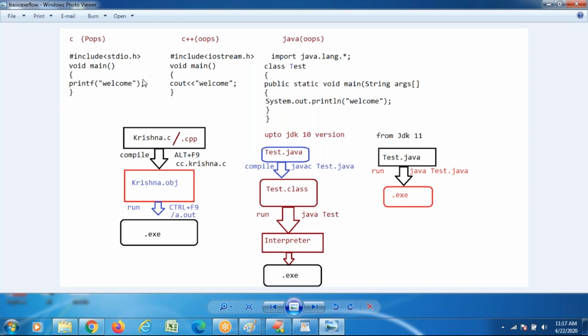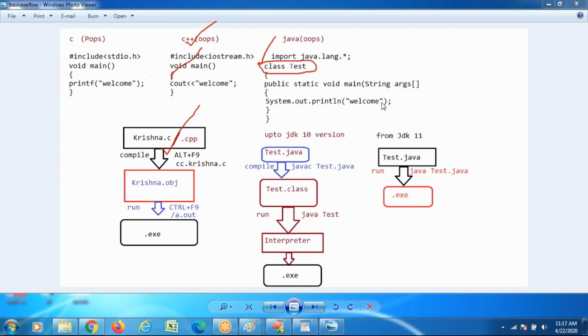With Java, writing the concept of class is mandatory. C++ also supports class, but it executes without the concept of class. In Java, execution is possible only with the concept of class.